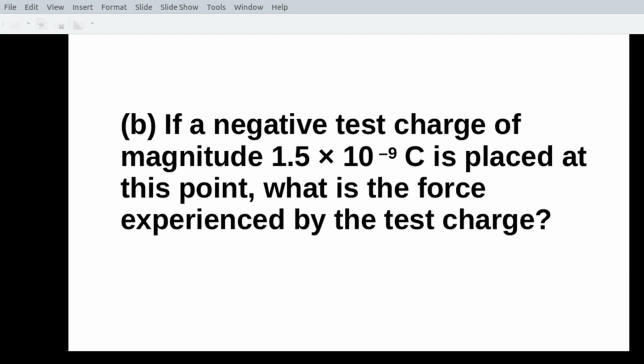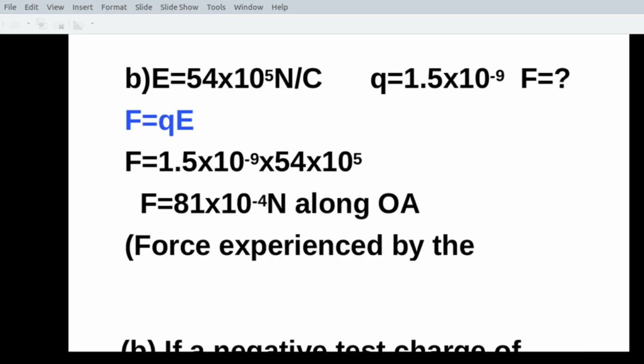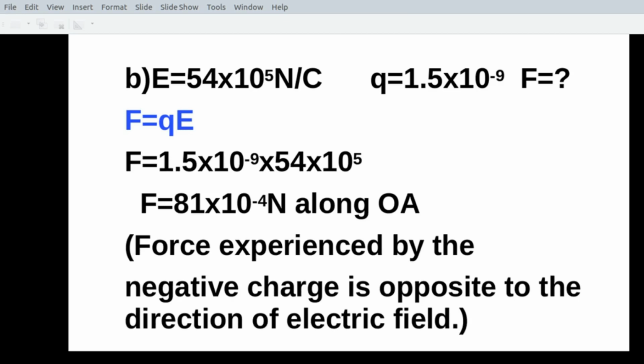Now the second part of the question: if a negative test charge of magnitude 1.5 into 10 raised to minus 9 Coulomb is placed at this point, what is the force experienced by the test charge? Remember the same figure, you have two charges A and B. O is the midpoint. At O you are given a negative test charge and its magnitude is 1.5 into 10 raised to minus 9 Coulomb. And you are asked to find the force.